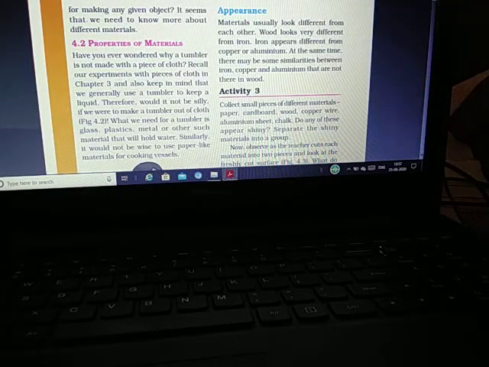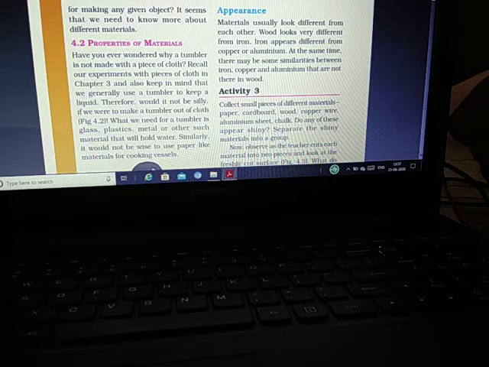I hope you have understood what the properties of material are. With this activity which I have shown you, you get an idea of the purpose behind materials, and why the shape and size of every object and material is different, because the purpose is different. If you want to use any object, first you have to understand the purpose behind it. Students, if you have any query or question, you can ask me without any hesitation.